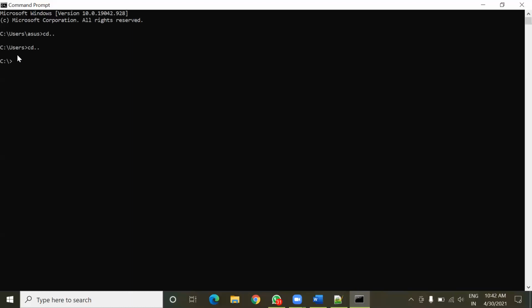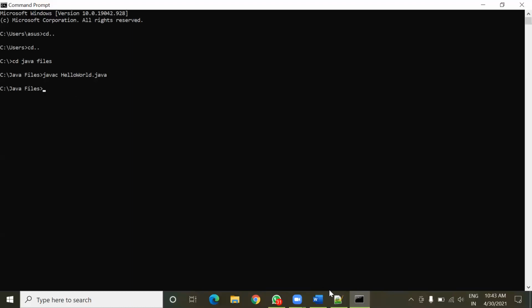Now I am inside the C drive, and I have to go into the Java files folder because there I have saved my program, so cd Java files. The first thing I have to do is compile the program. For this, I'll use the javac command and then the name of the program file, HelloWorld.java. Enter. There is no error in that program file.